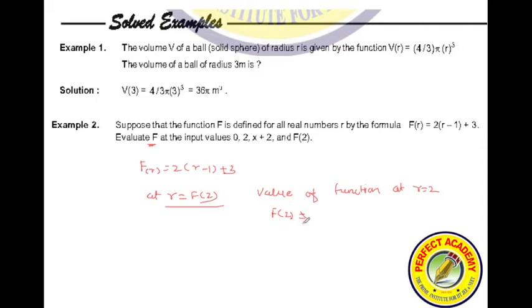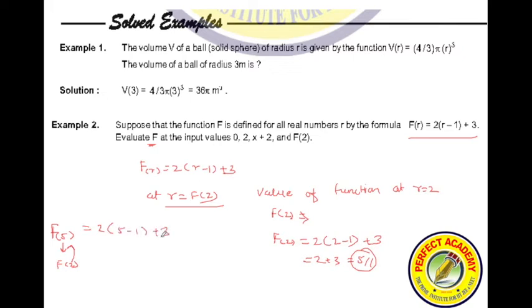Do you remember? Or you can find it again. f of 2 is equal to 2 into 2 minus 1 plus 3, that is 2 plus 3, that is 5. So f of 2 is nothing but 5. Now I want to find f of 5, because this 5 is nothing but f of 2. This is a function of a function, so the value of r you have to substitute is the value of f of 2. So 2 into 5 minus 1 plus 3. What is the answer?